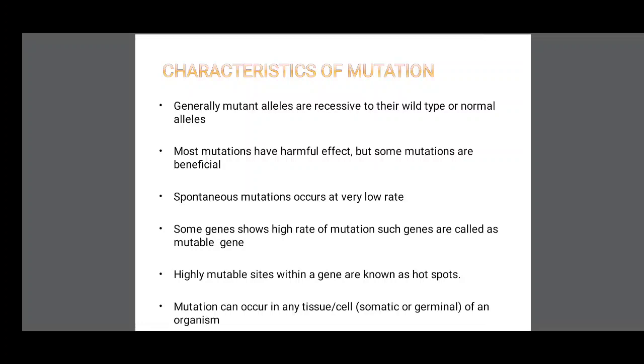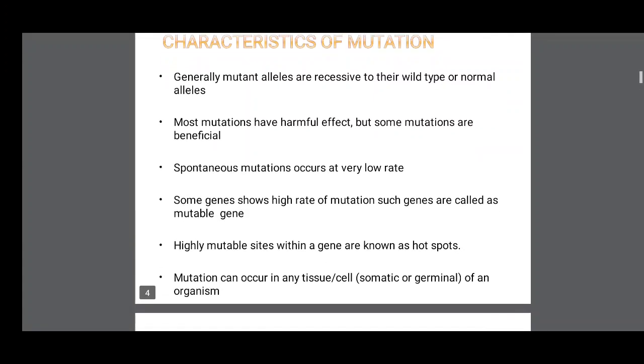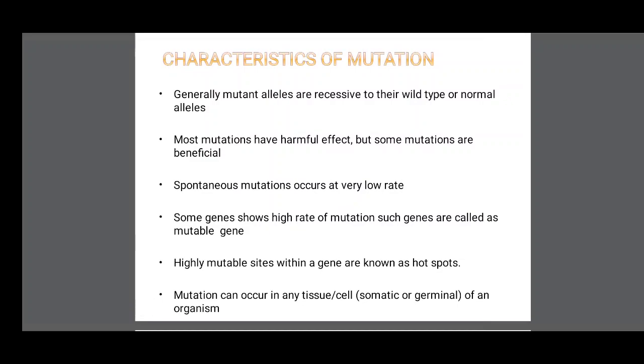Spontaneous mutations occur at a very low rate. Some genes show a high rate of mutation. Such genes are called mutable genes. Highly mutable sites within a gene are known as hotspots. Mutation can occur in any tissue or cell of an organism.